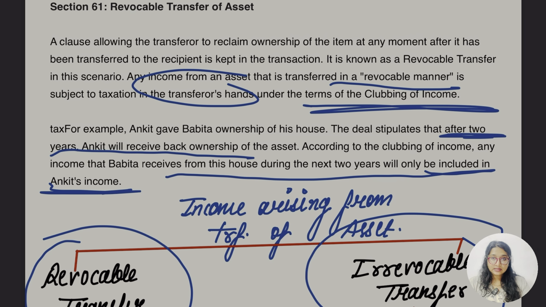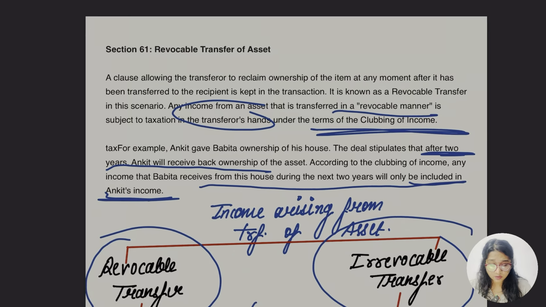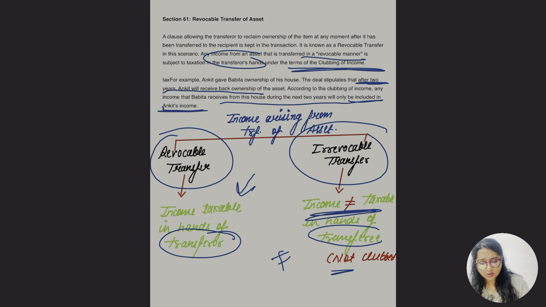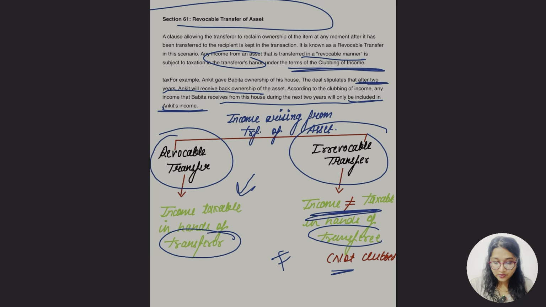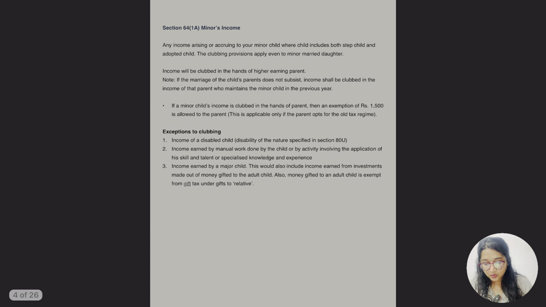Okay, so yes, the property is going to get back to the original owner of that asset, right? So that would be taxable in hand of transferor. Okay, so yes, this was also quite easy. Section 61 is about the revocable transfer of asset. Okay, let's go for 64.